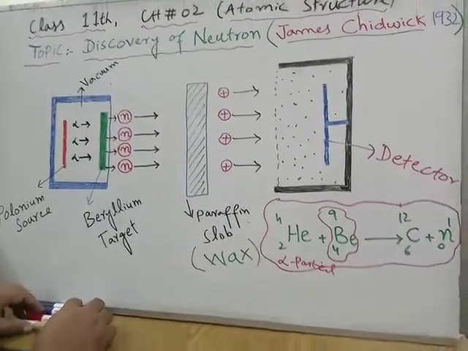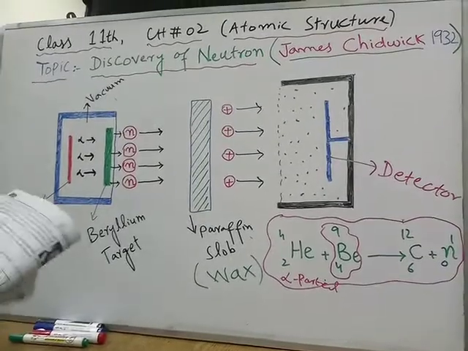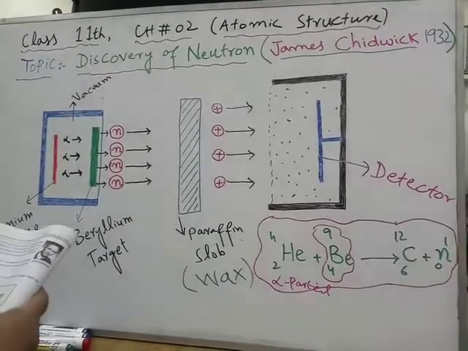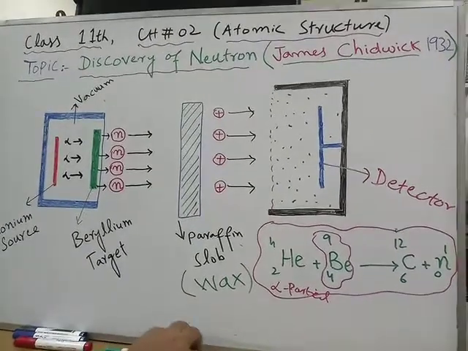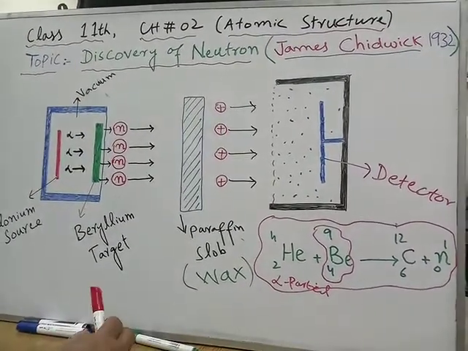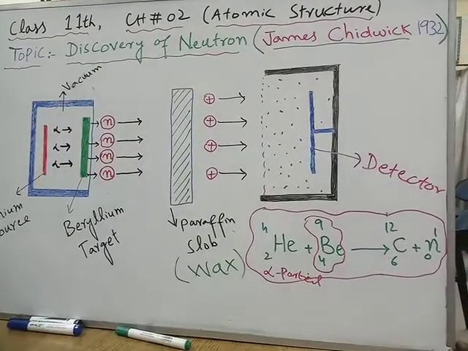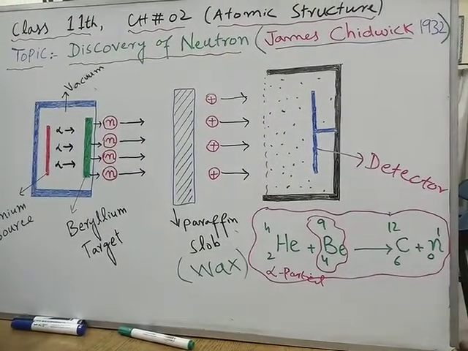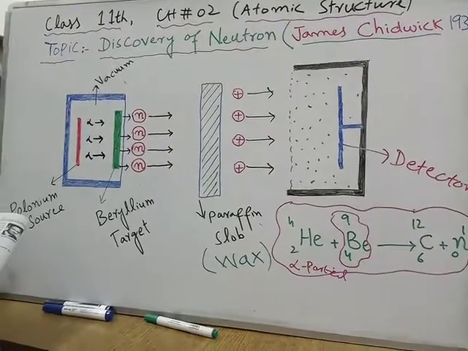Now let me proceed towards some properties of the neutrons which are given in your book. You must open your book and come to the few points given with the neutrons. A free neutron decays into a proton with the emission of an electron and a neutrino.